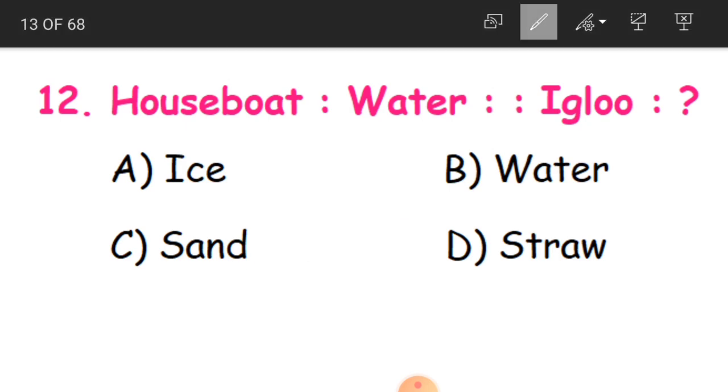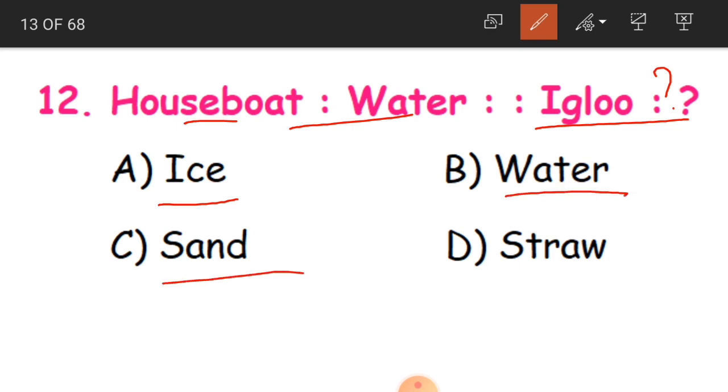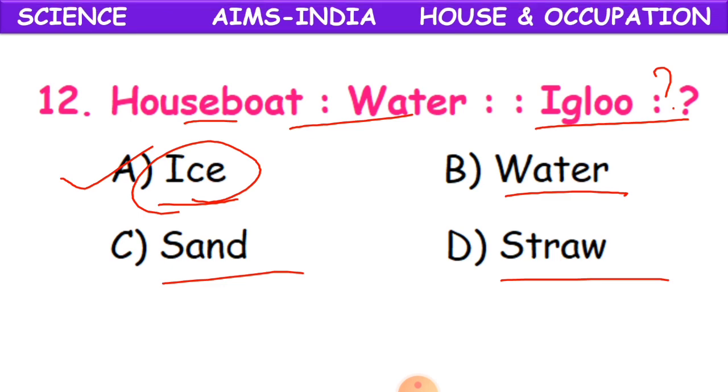Now the 12th question is houseboat. Houseboat is nothing but a house on water. We have seen a houseboat in the first two or three questions. So the houseboat will be in the water. Now, igloo. Where will the igloo be? In the ice, water, sand, or straw? The answer is A, ice. So igloos are built on ice. Clear, children? Yes.